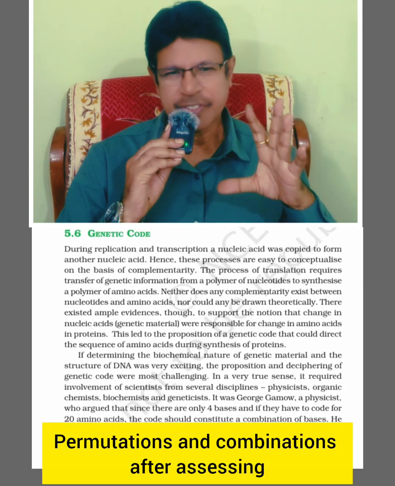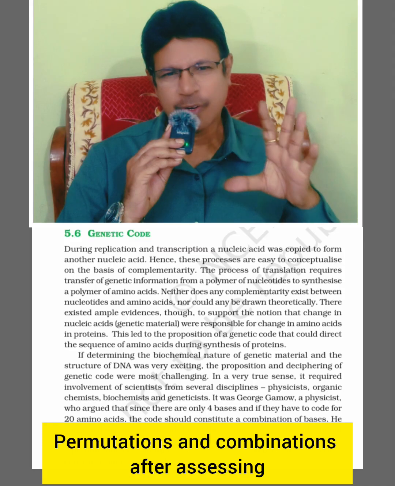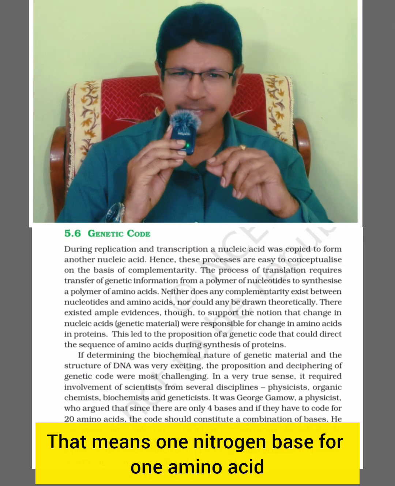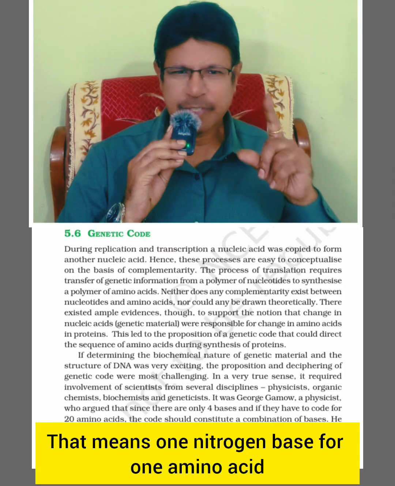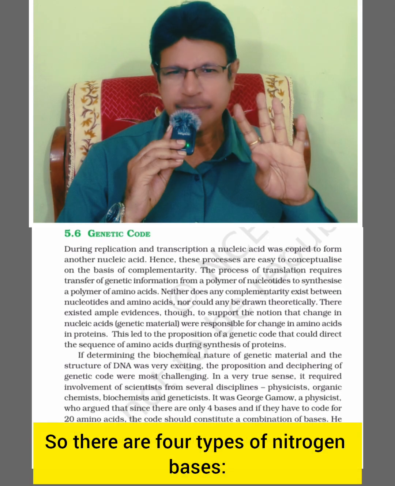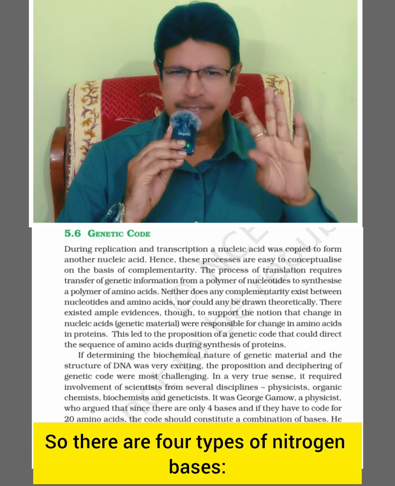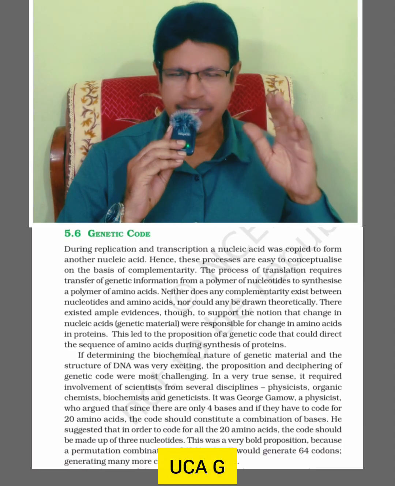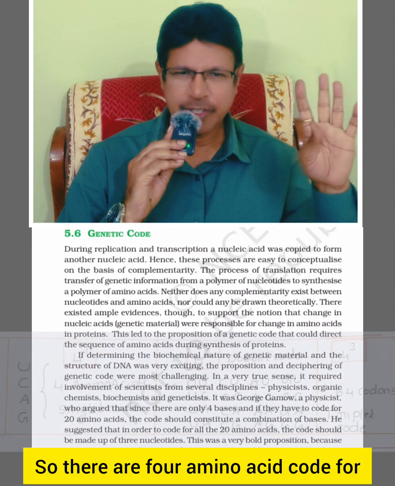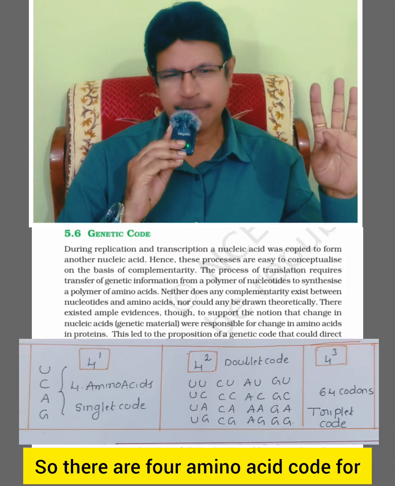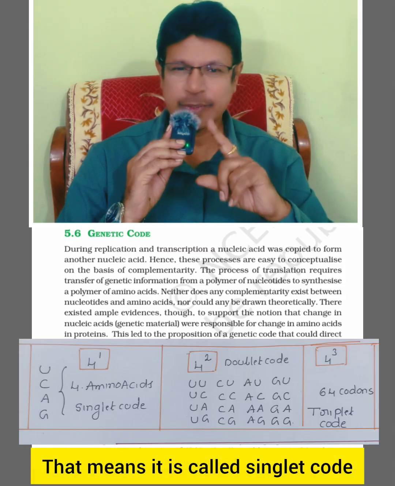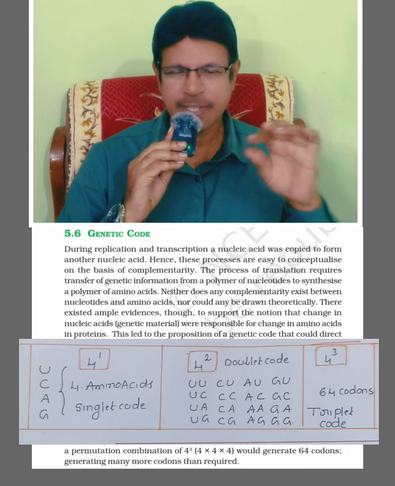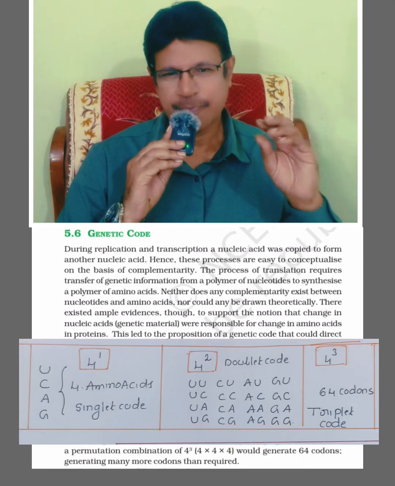How is it a bold proposition? After assessing permutations and combinations, consider 1 nitrogen base for 1 amino acid. There are 4 types of nitrogen bases: adenine, guanine, uracil, cytosine, that is UCAG. So there are only 4 amino acids coded for. That is called a singlet code. It is not sufficient, as there are 20 types of amino acids.